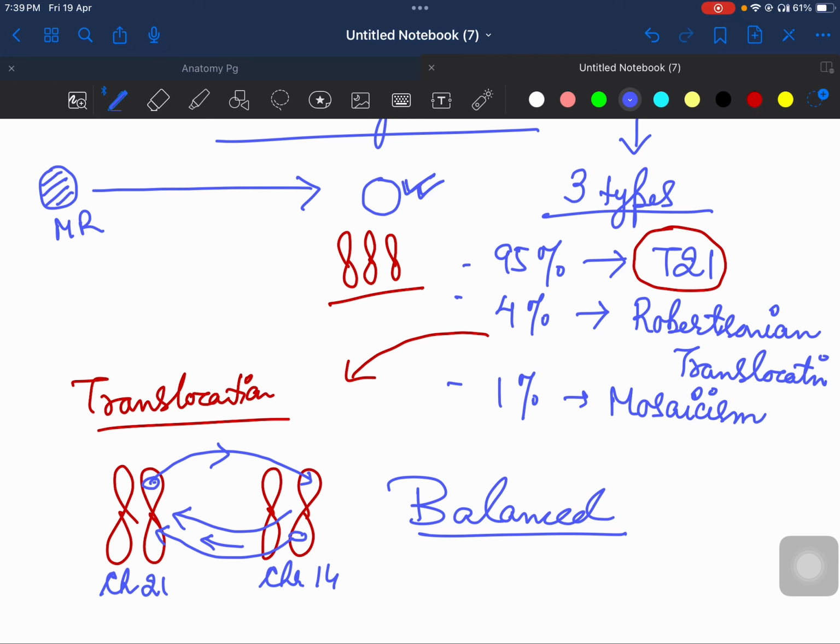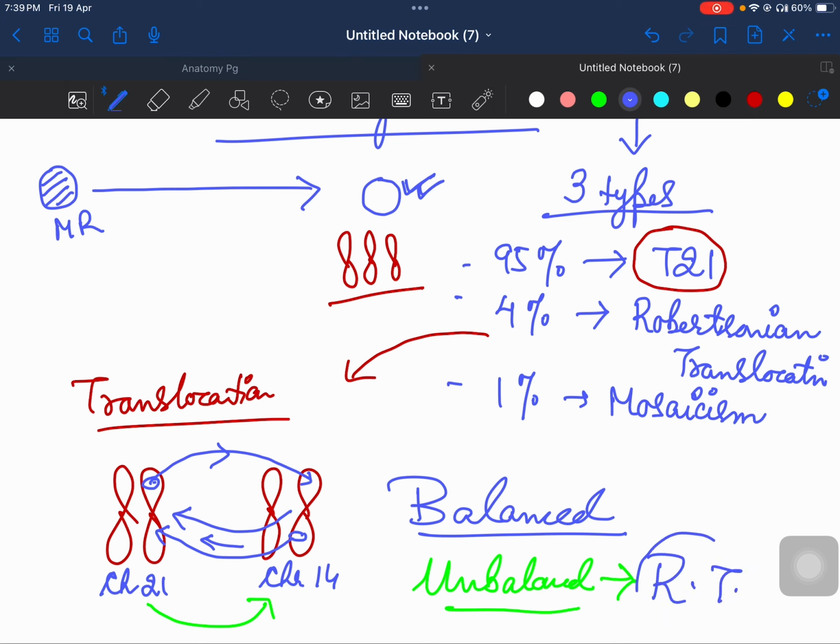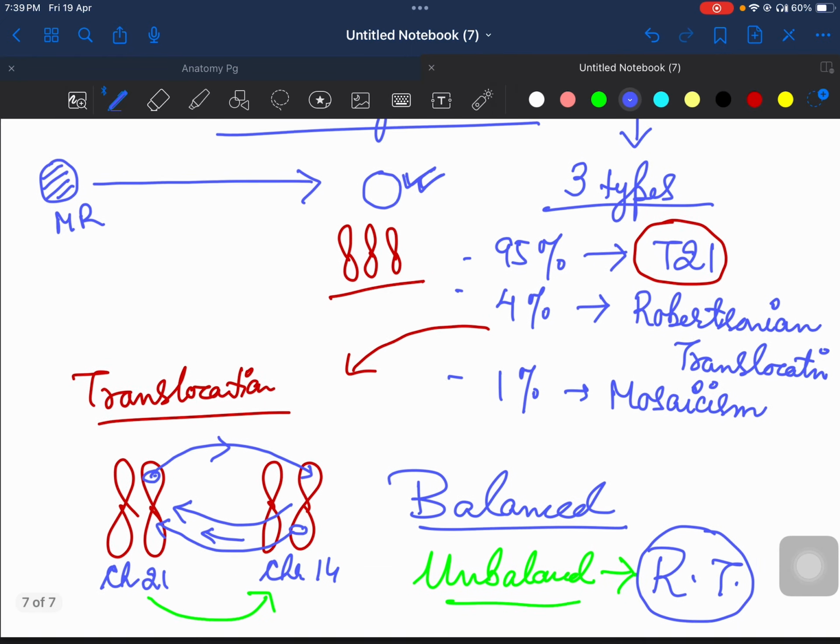And if there is no simultaneous transfer, मान लो 21 से 14 की तरफ गया था and 14 से वापस नहीं आया, then it is called unbalanced type of chromosomal translocation. And this unbalanced type of chromosomal translocation is also called Robertsonian translocation. So Robertsonian translocation is nothing but unbalanced type of chromosomal translocation.